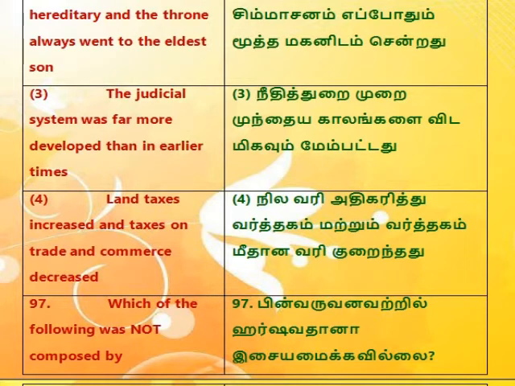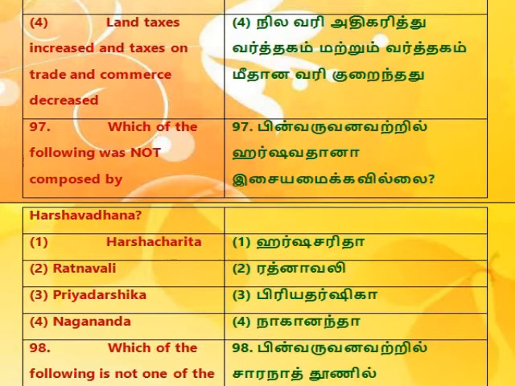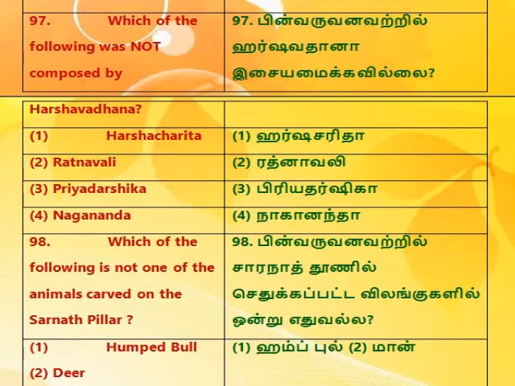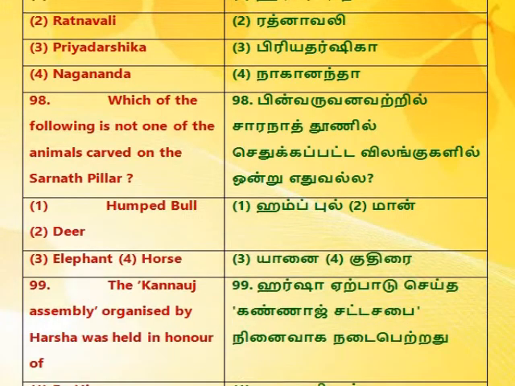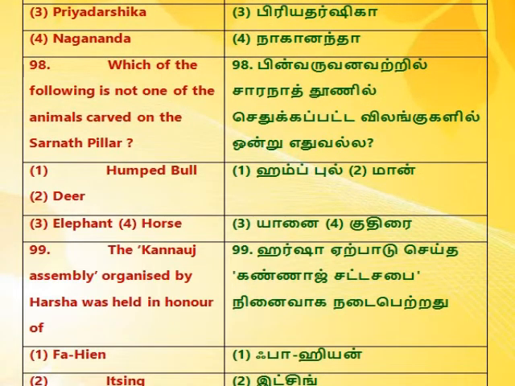Land taxes increased and taxes on trade and commerce decreased. 97. Which of the following was not composed by Harshavardhana? 1. Harshacharita, 2. Ratnavali, 3. Priyadarshika, 4. Nagananda.